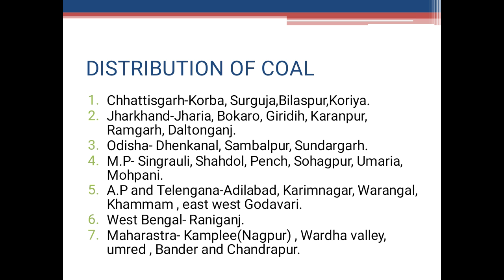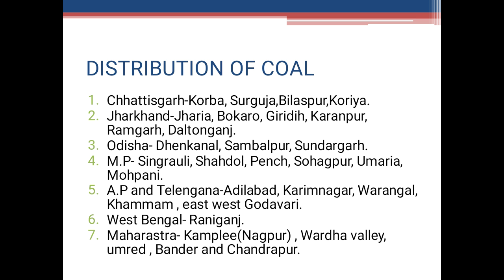Next is Madhya Pradesh. Madhya Pradesh is the fourth largest producer of coal in India. The main coal fields are in Singrauli, Shahdol, Pench, Suhagpur, Umaria and Mohapani. Next is Andhra Pradesh and Telangana together. Although these states have been separated now, we talk about them together.